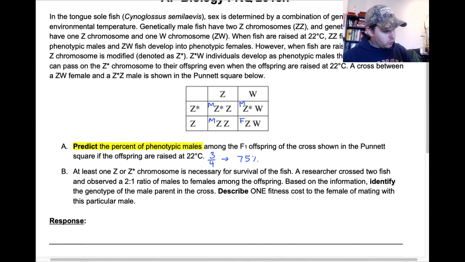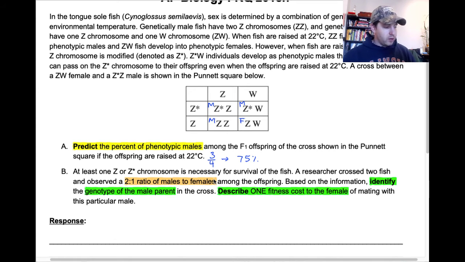So I'm taking a look real quick. The very first point I'm anticipating is identifying the genotype of this male parent in the cross. The second point is going to come from describing a fitness cost to the female if she mates with this particular individual. What strikes me as really unusual when identifying the genotype of the parent is there's a 2-to-1 ratio of offspring that are produced. It says it right here: we have a 2-to-1 ratio of males to females.